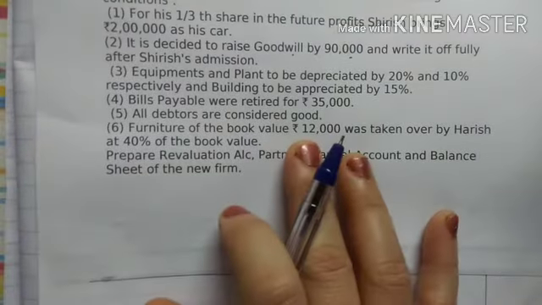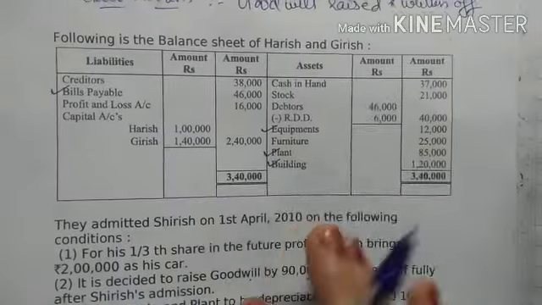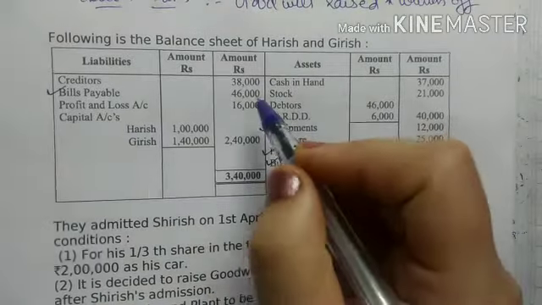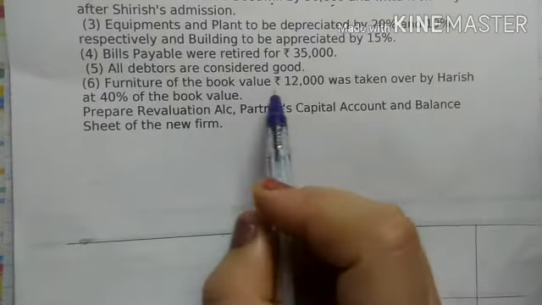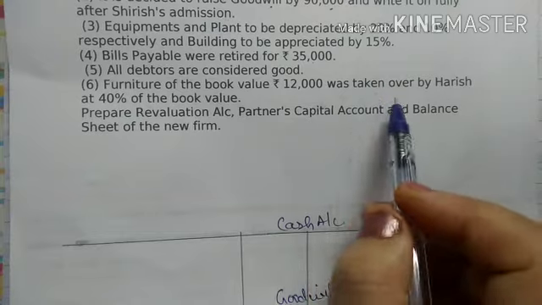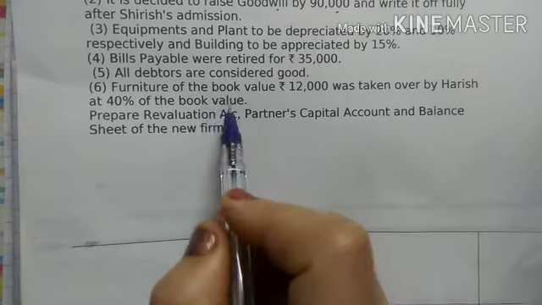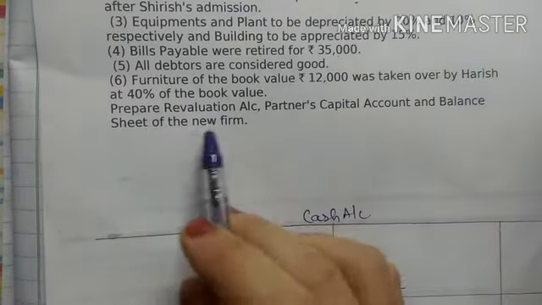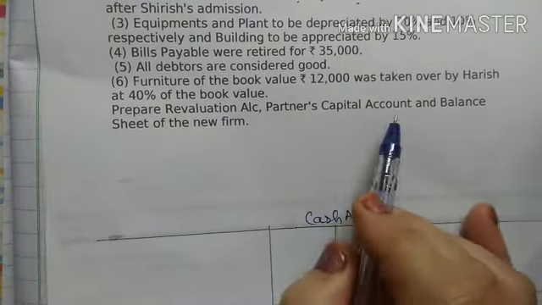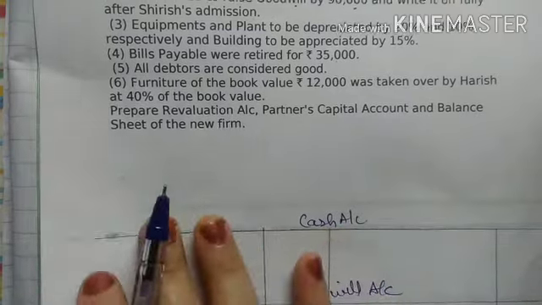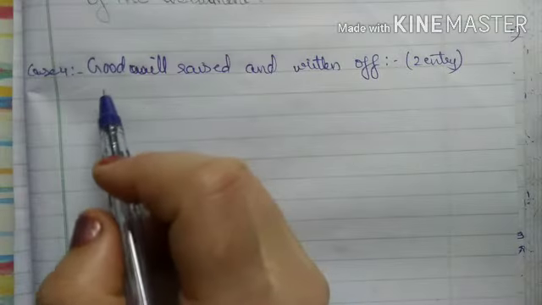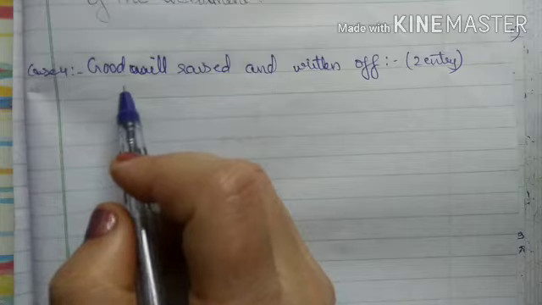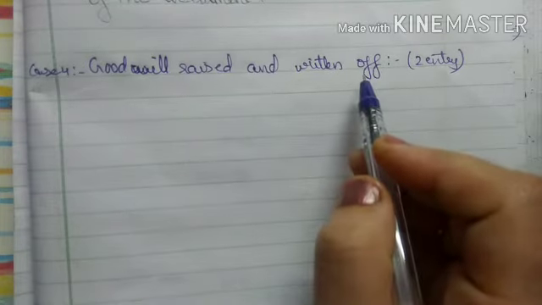All debtors are considered good. So all debtors are considered good means here already RDD is there, so I just put a tick mark on debtors. Then next is furniture at the book value 12,000 was taken over by Harish at 40% of the book value. So now I put a tick mark on furniture as well. So they have asked you to prepare revaluation account, partners capital account and balance sheet of the firm. Before beginning with the posting, first we will see which entries have to be done in case 4, that is goodwill raised and written off.